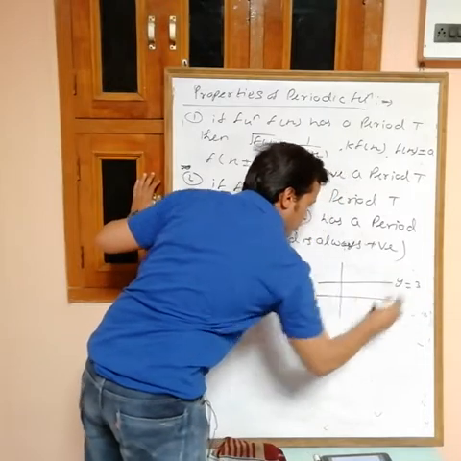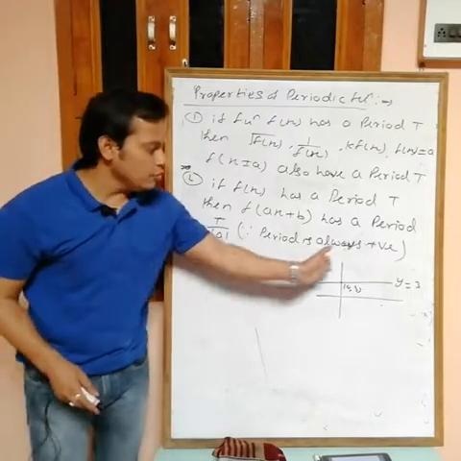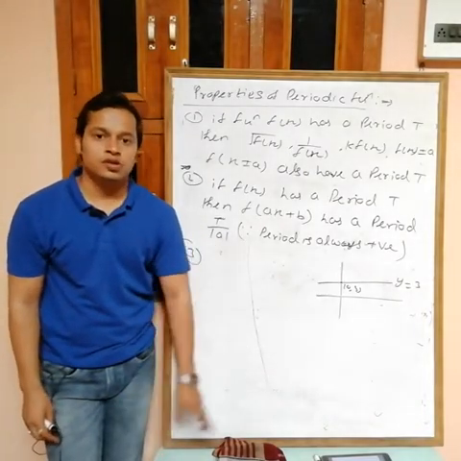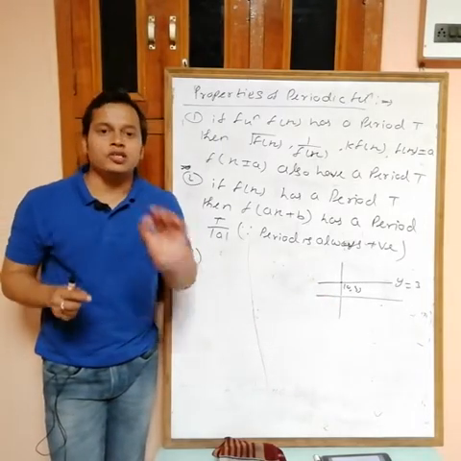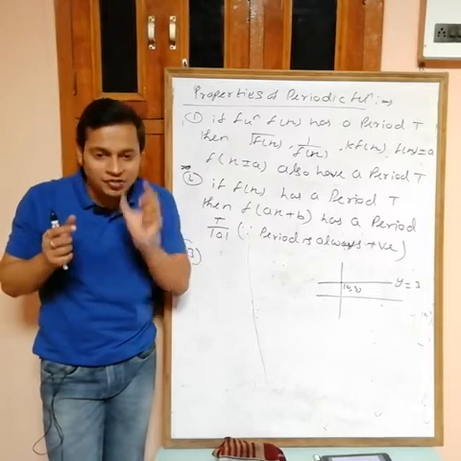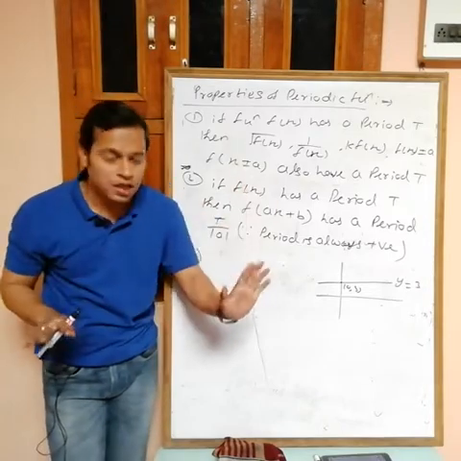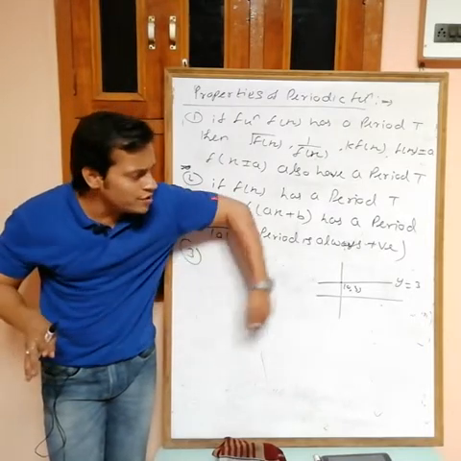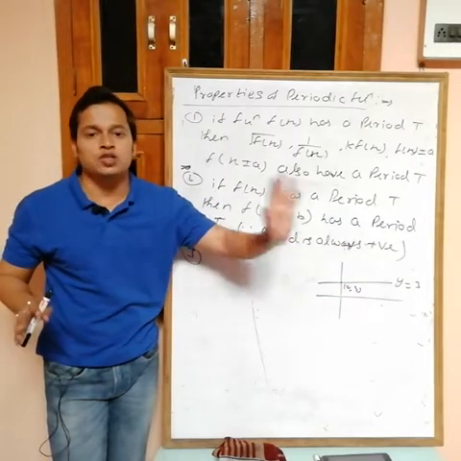Third point. Now suppose you have a constant function like this one, y equals 3. Is this one periodic or not? Actually yes, this one is periodic, because any function is said to be periodic if after a finite interval every value repeats. For this one, choose any interval, it doesn't matter, it is always equal to 3, so it always has repeating values. So this is also a periodic function.